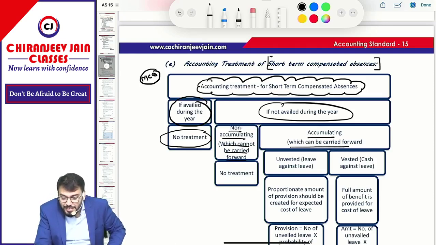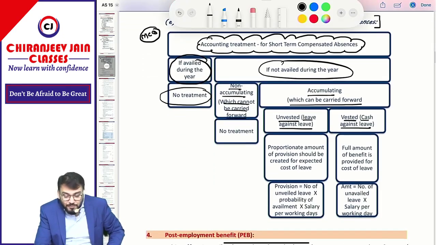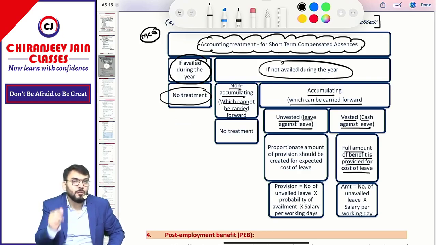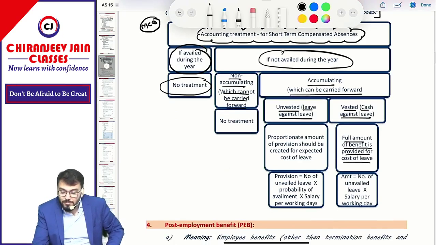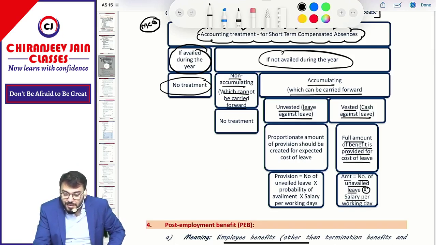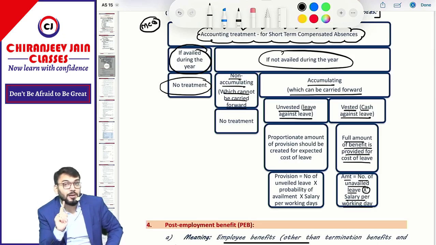Accumulating means which can be carried forward. Now these are of two types. One is known as unvested, the other vested. Unvested means leave against leave. Vested means cash against leave. So for vested, full amount of benefit is provided for the cost of leave. Means how to calculate the amount of liability? It is number of unavailed leave multiplied by salary per working day. Understood?